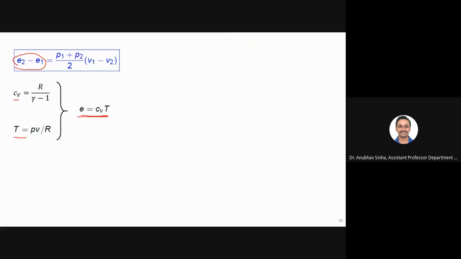I can replace CV with this term and T using this. If I substitute these in E and then replace E in the modified equation, I get something like this.